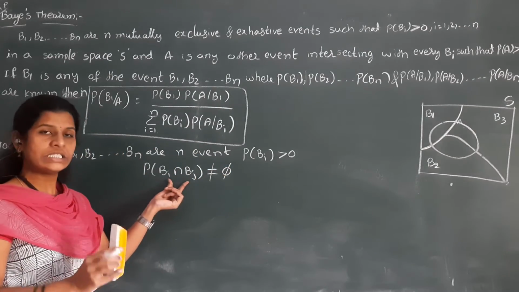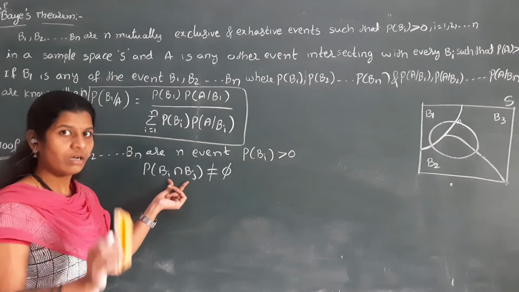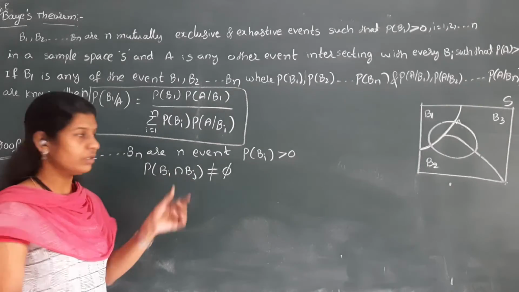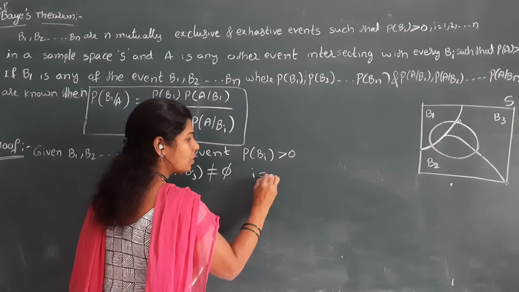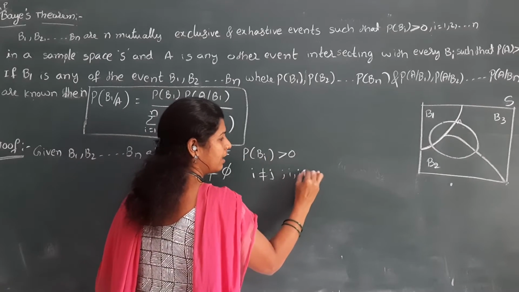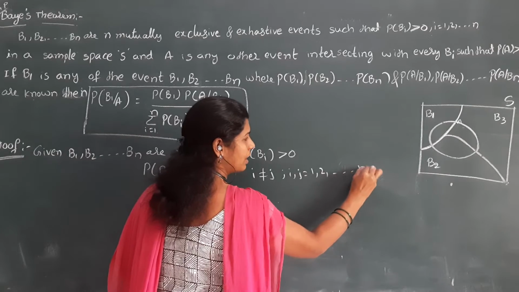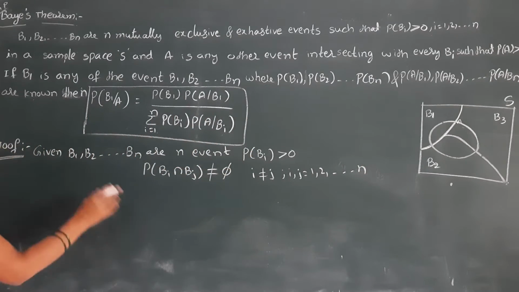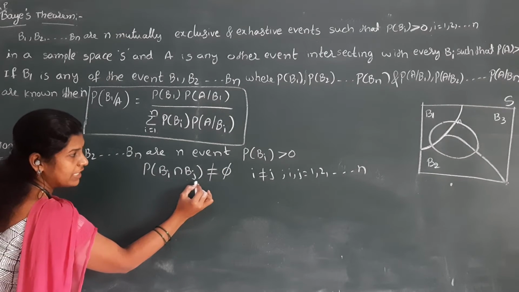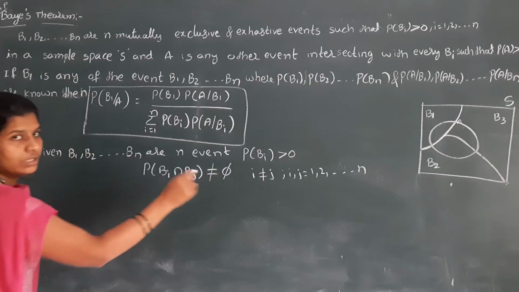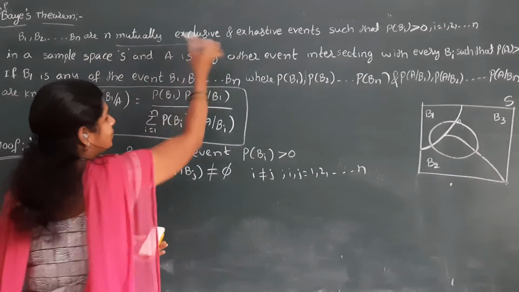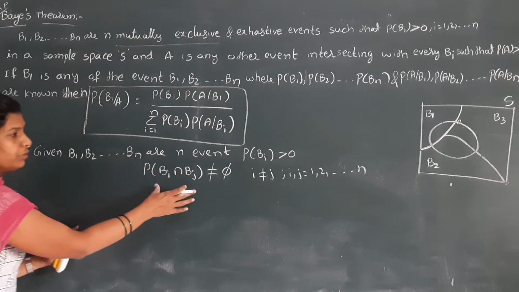That means there is no common area or common point between these two events. Here i is always not equal to j, and i, j are 1, 2, 3, and so on up to n. So P of Bi intersection Bj equal to 0 means there is no common area, that is, mutually exclusive events. So I am using that statement here.